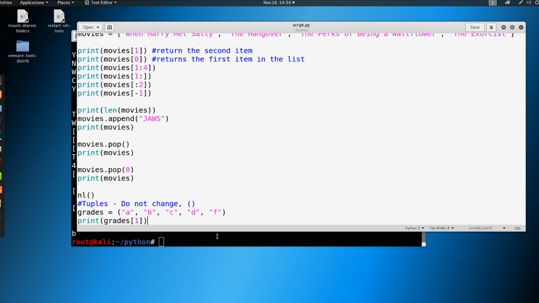So this is it. I just wanted to quickly show you what a tuple is. Again, we're not going to get into it at all in this course, but it should be defined and we should know the difference between a list, which is mutable, versus a tuple, which is immutable. So in the next video, we're going to get into looping. We've already covered looping in the bash scripting section of the course, but we're going to get into the Python version of looping as well and make some more sense of it. So I will catch you over in the next video.